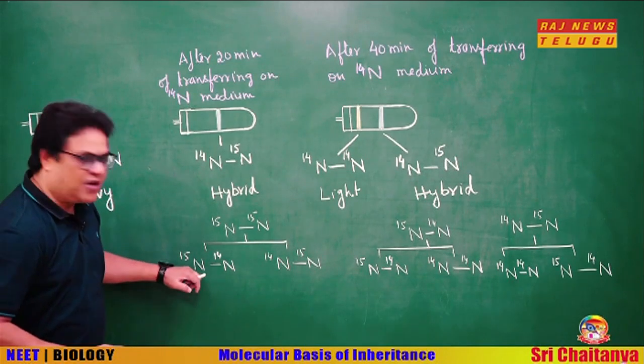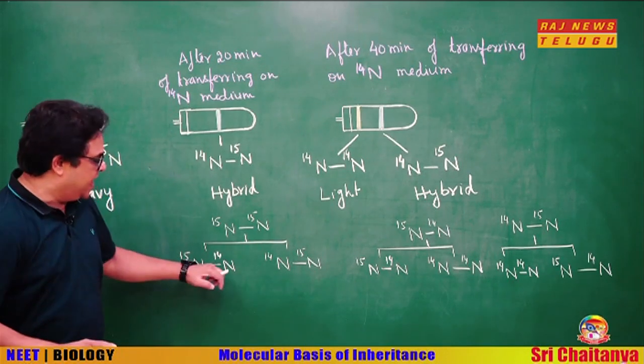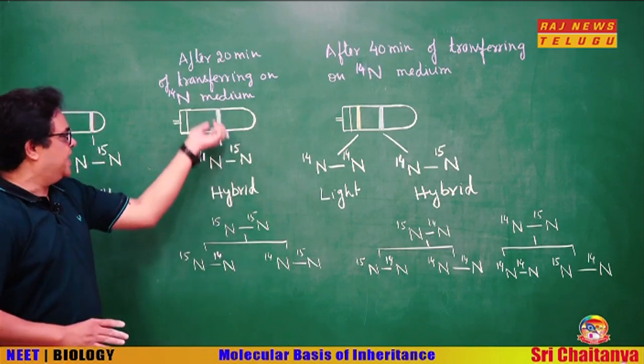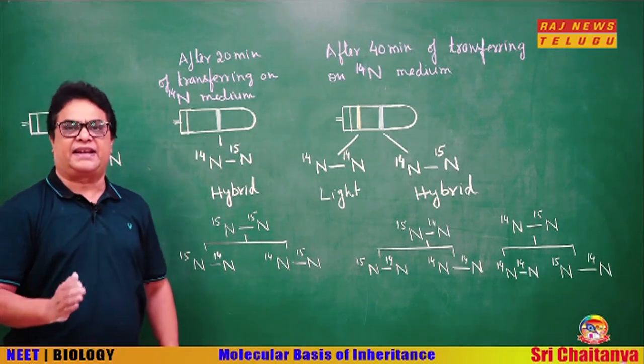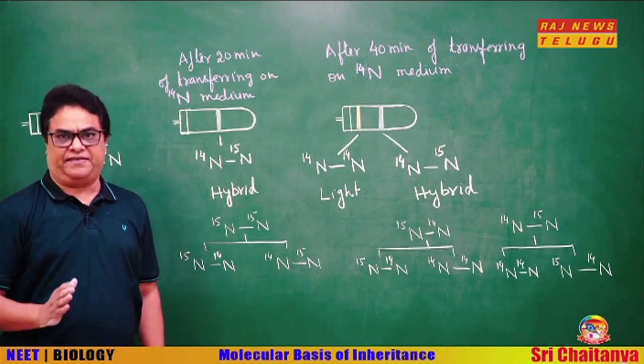Okay. And because both have one heavy chain and one light chain, that is why we got a hybrid band. This proves that DNA replicates in semi-conservative mode.